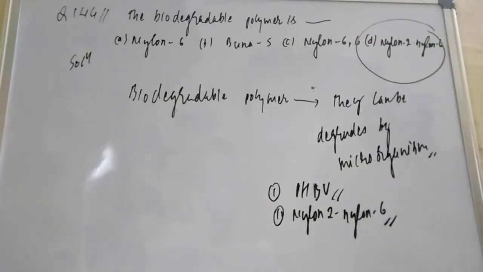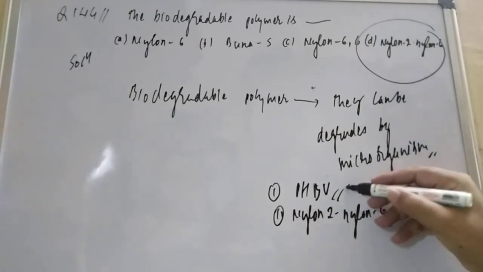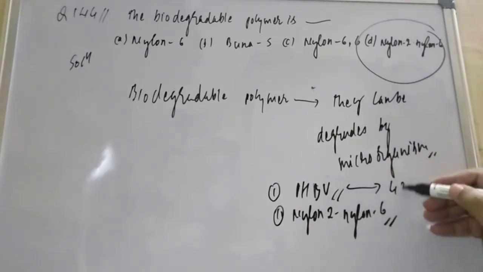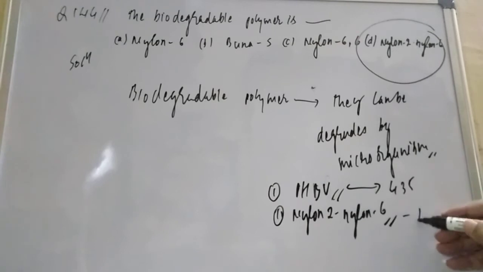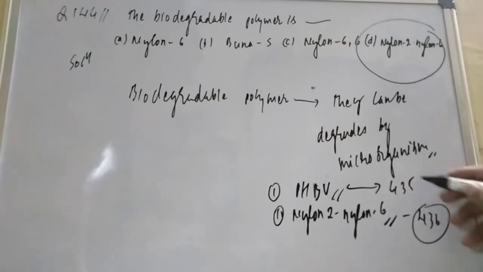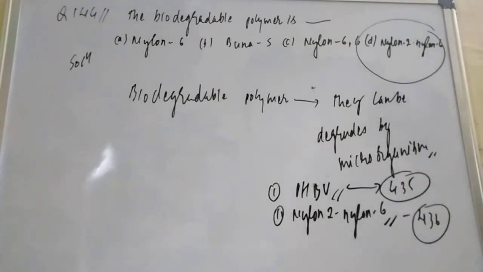So this is totally based on the NCERT problem from polymer chemistry. And if you want to see these answers, you can visit page numbers 435 and 436. This problem is given on NCERT 435 and this one is given on 436. So you can read the NCERT for better understanding also. This is a very easy problem based on polymer chemistry. Thank you so much for watching, friends.